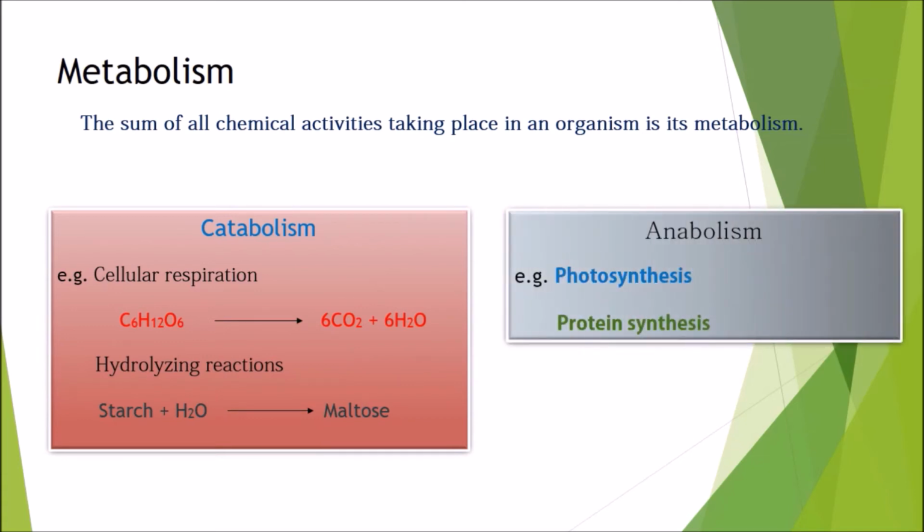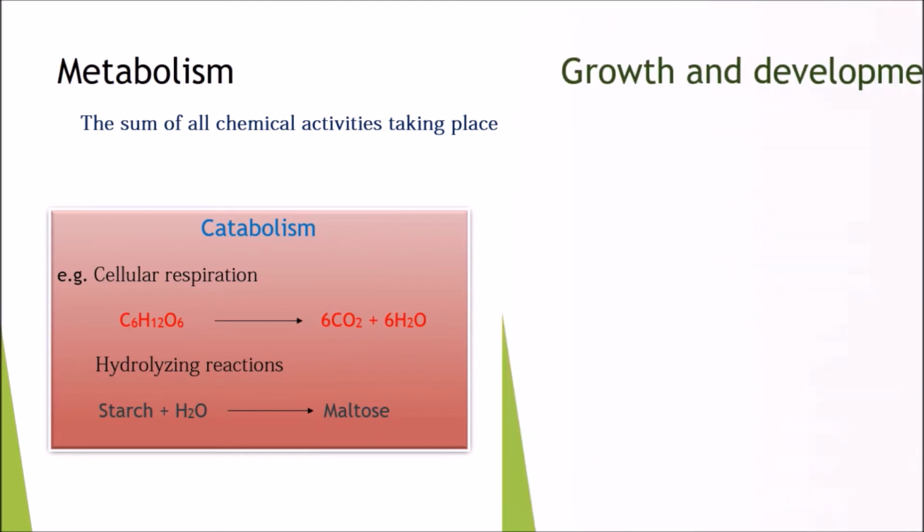Anabolism. Anabolism is making complex molecules from simple molecules by absorbing free energy. Therefore, it is an endergonic reaction. Example: photosynthesis and protein synthesis.